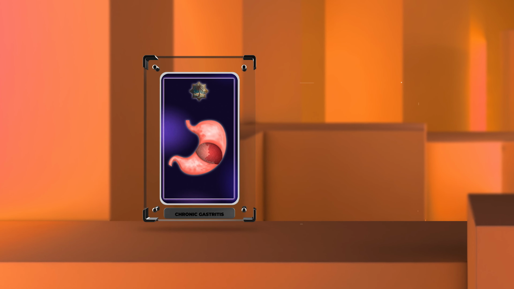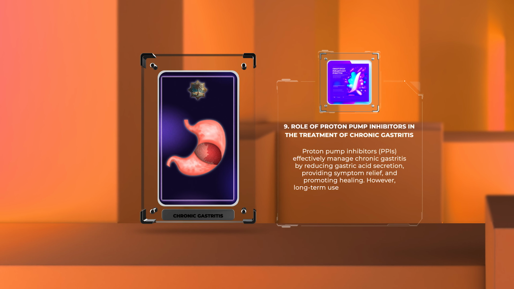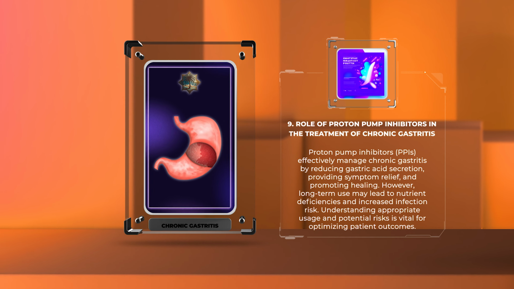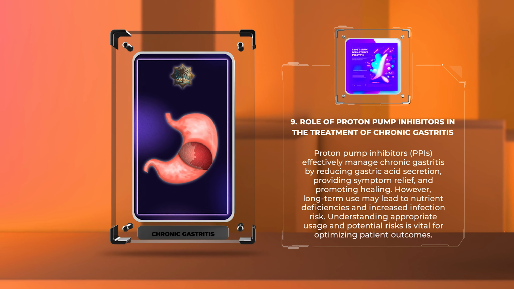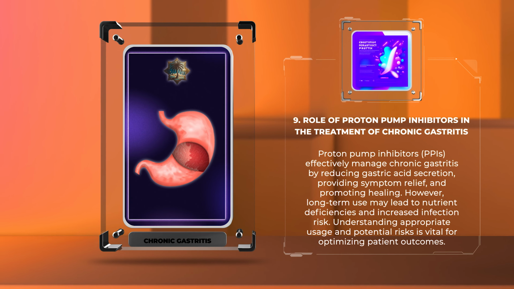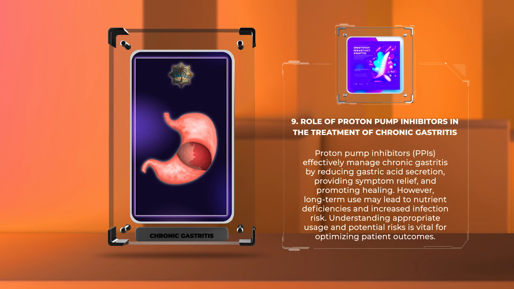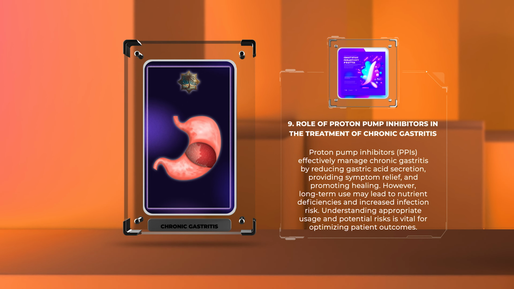Proton pump inhibitors, PPIs, effectively manage chronic gastritis by reducing gastric acid secretion, providing symptom relief, and promoting healing. However, long-term use may lead to nutrient deficiencies and increased infection risk. Understanding appropriate usage and potential risks is vital for optimizing patient outcomes.